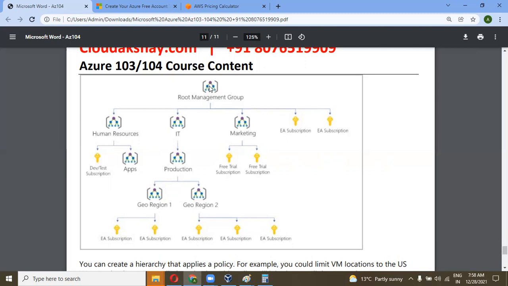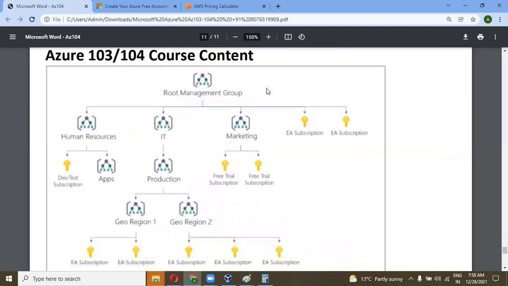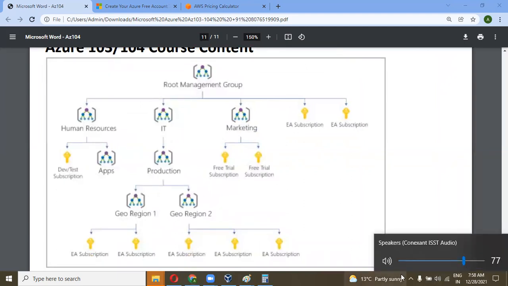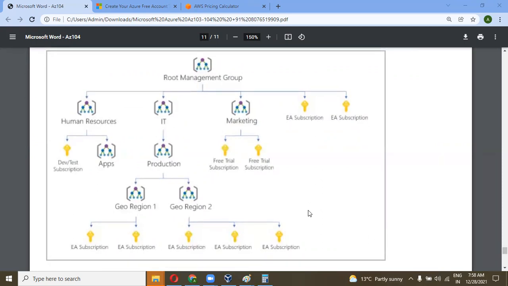We can understand this much better in the upcoming sessions, while doing it practically in the Azure account. If you refer to this diagram, I think you will understand better. It will be easier to understand through practice.